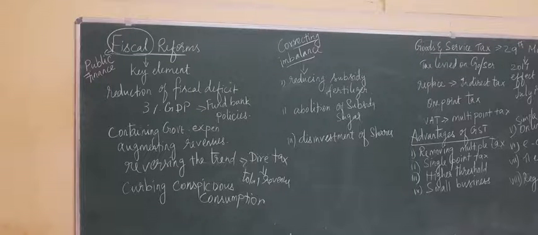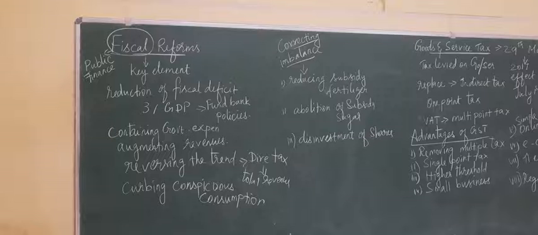And the reduction of fiscal deficit. The word deficit we have used to study in budget, isn't it? What do you mean by deficit? Deficit means shortage of the revenue. Fiscal deficit means if the fiscal expenditure is more than fiscal revenue, it is called fiscal deficit. So, to reduce the fiscal deficit to 3% of the GDP, that is what the fund bank policies suggested. So, what are the things they have done to reduce the fiscal deficit?